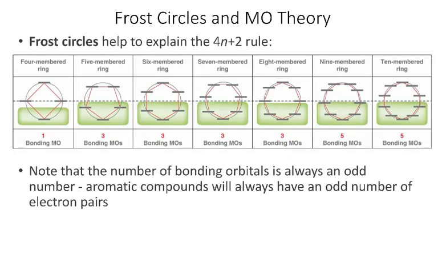And then this is, I think, just a good reference slide. We've got the Frost circles drawn for a number of reasonably sized ring systems. And then you can see benzene here, the six-membered ring, right? This matches the relative energies that we got from the accurate calculations on the benzene molecule. All right, so in the next video, we'll look at aromaticity in compounds other than benzene.